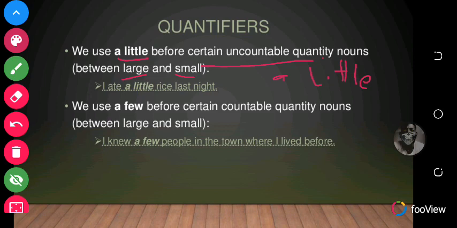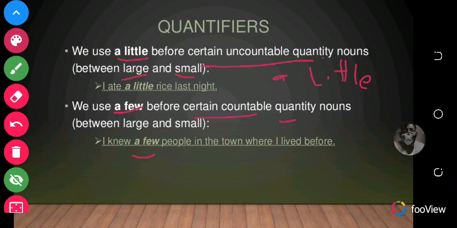We use a few for certain countable quantity nouns between large and small. So a little is for uncountable and a few is for countable. I knew a few people in the town where I lived.